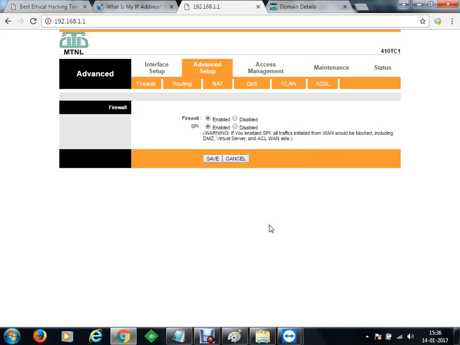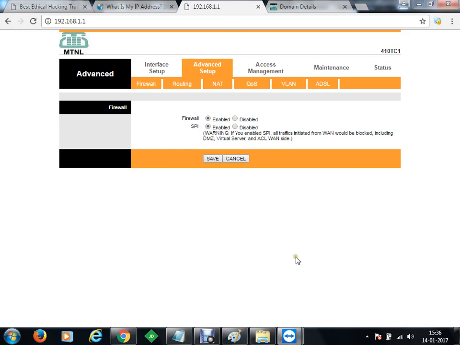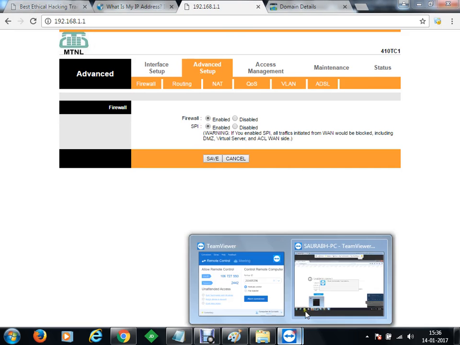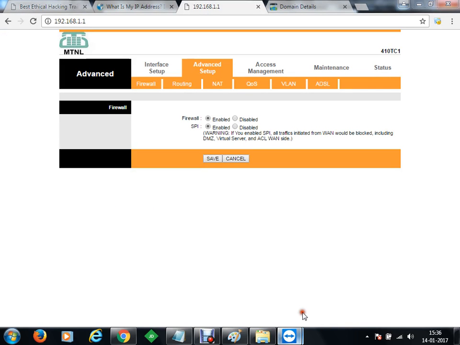Okay, so now if you want to refresh, just do a refresh and check. Unaccessible हो गया. So now in the same way, you can enable the SPI firewall so that no one else would be able to connect to that. And you can see that since I have blocked this connection, TeamViewer has also been stopped. We have lost the connection from TeamViewer because now all the packets have been stopped.